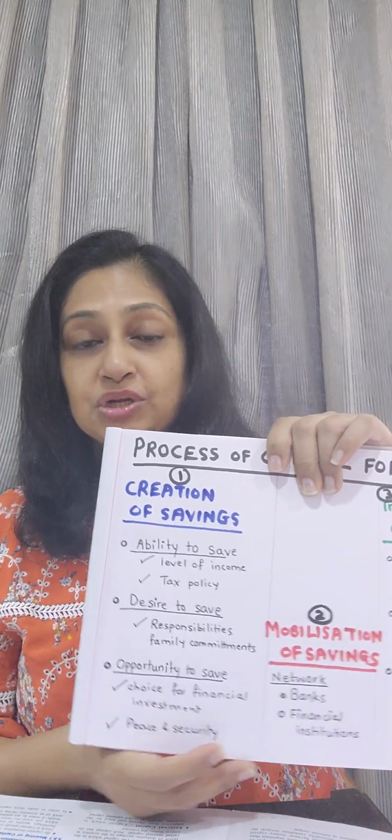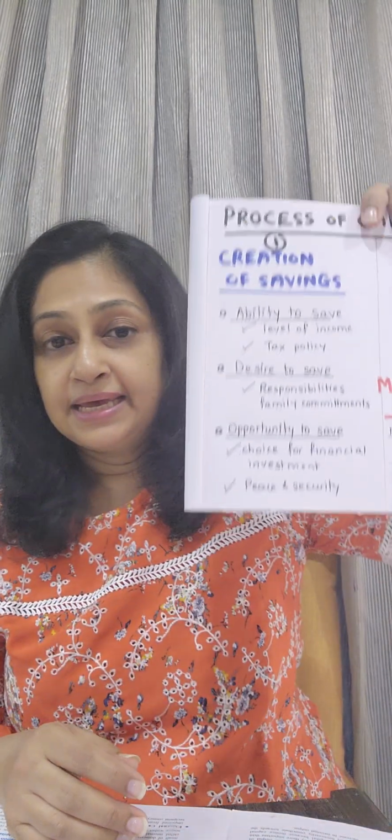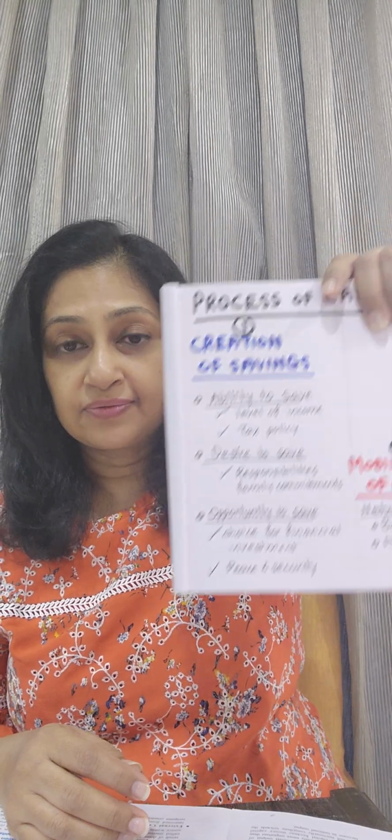Second factor on which the creation of saving is dependent is desire to save. Desire to save is dependent upon how big a family you have and what are your responsibilities and commitments. And the third important factor based on which the creation of savings can take place is opportunity to save.